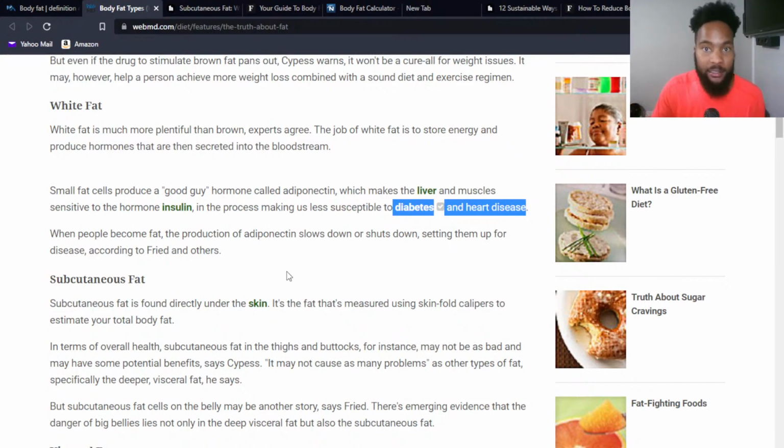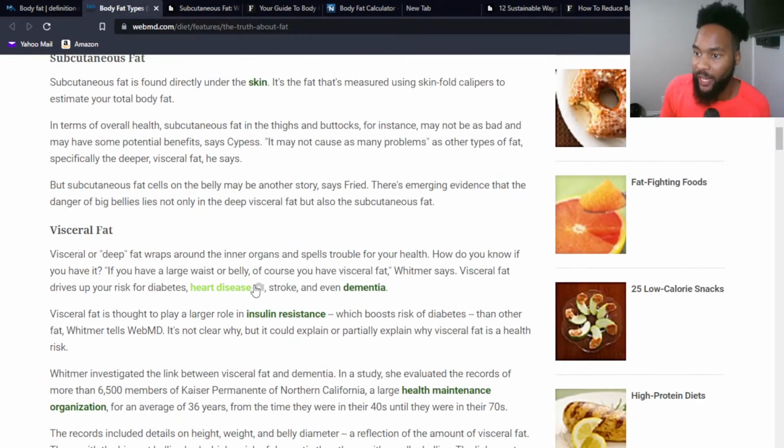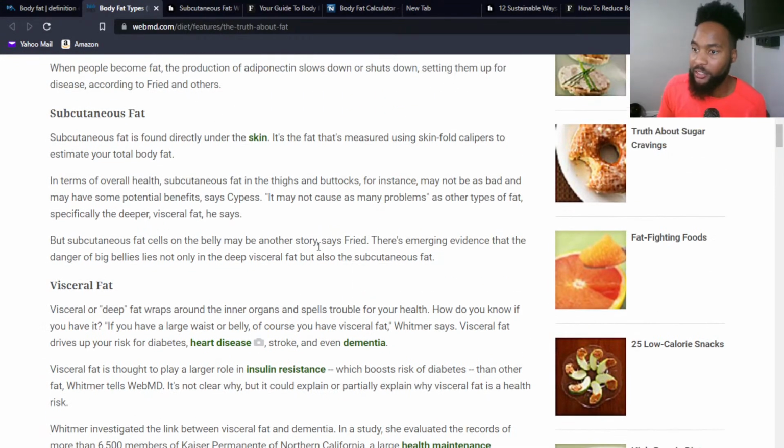There are so many things associated with carrying extra weight that we don't even think about these things. Well, here's one of them, right? Now let's go to subcutaneous fat real quick. And this is the one that we normally measure when we're doing something like a skin fold measurement. If you've ever been at the gym and you've had your body fat tested, and maybe the coach, trainer, whoever, they did like a little pinch, and they kind of pulled some of that fat off your muscle.